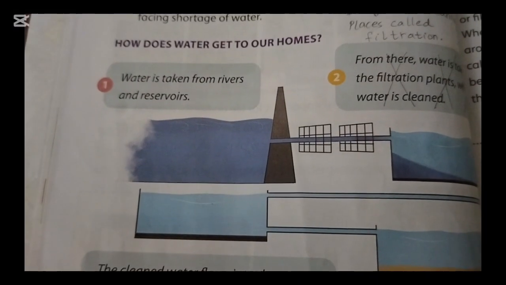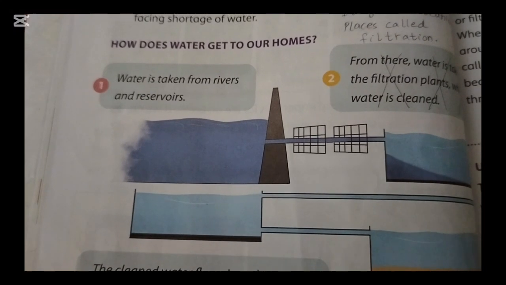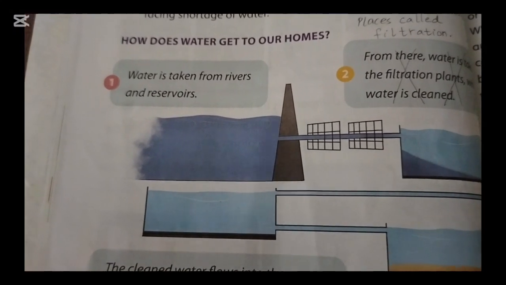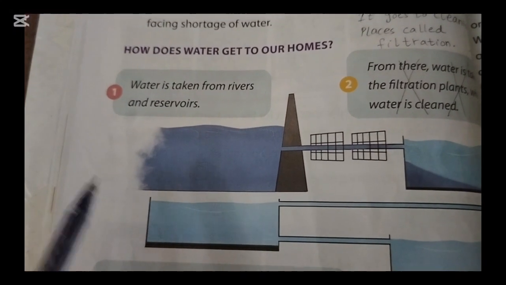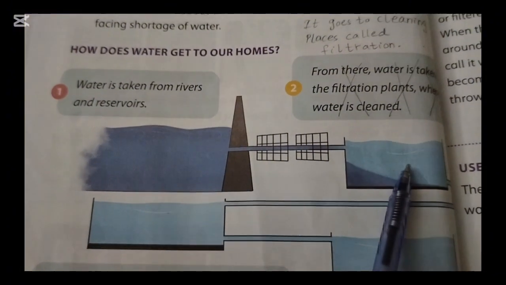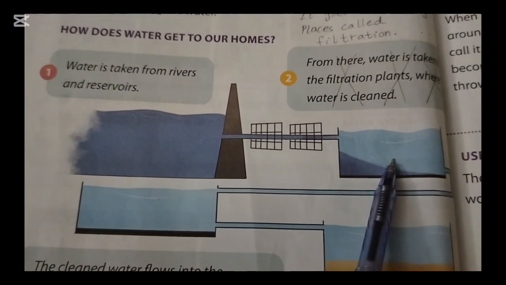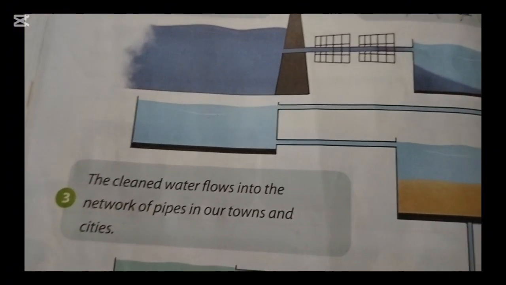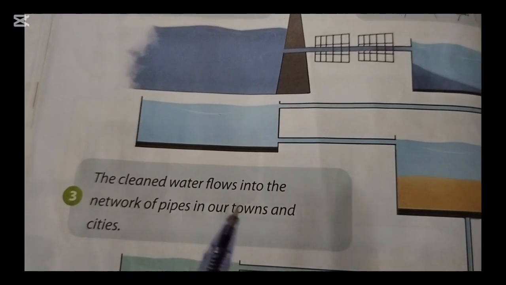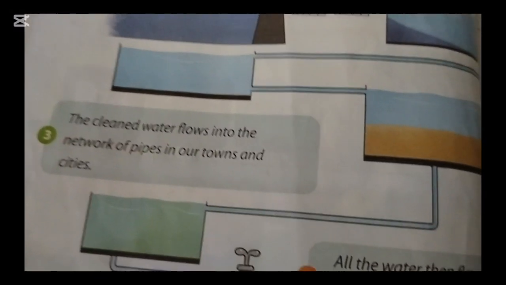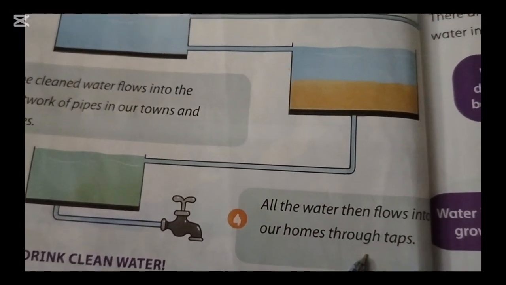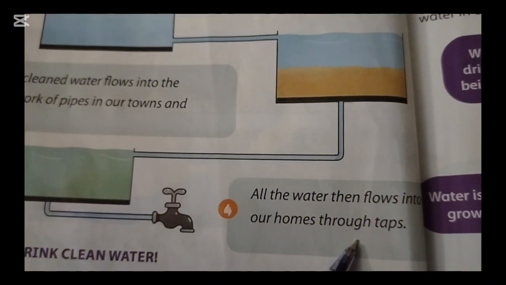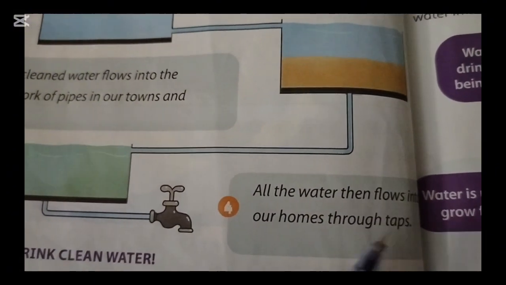So the next one is how does water get to our home. Water is taken from rivers and reservoirs. From there, water is taken to the filtration plant where the water is cleaned. The clean water flows into the network of pipes in our towns and cities. And the fourth step is that the water then flows into our homes through taps.